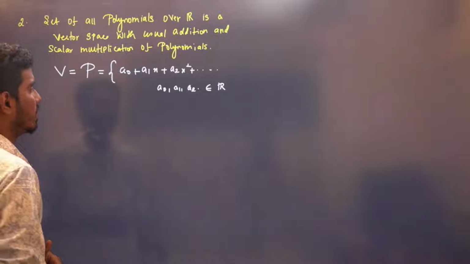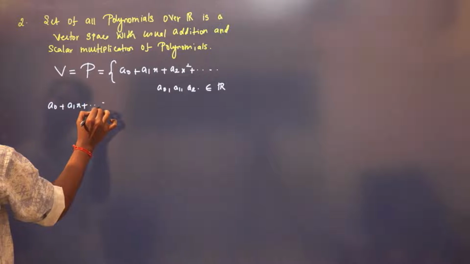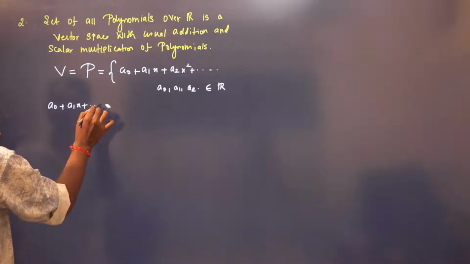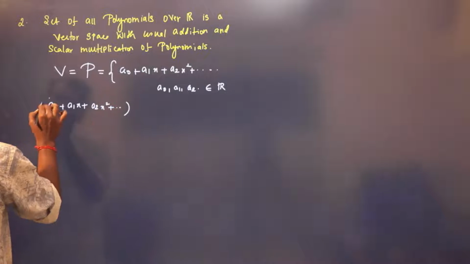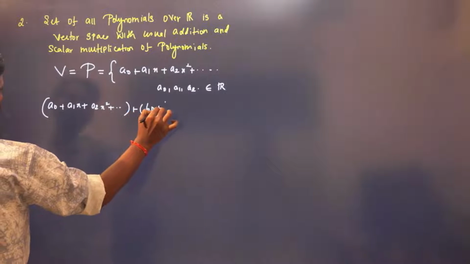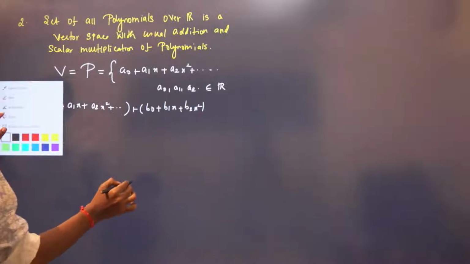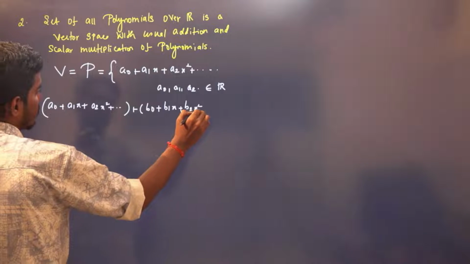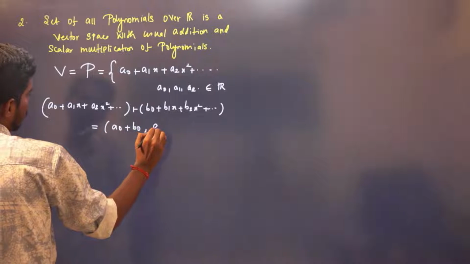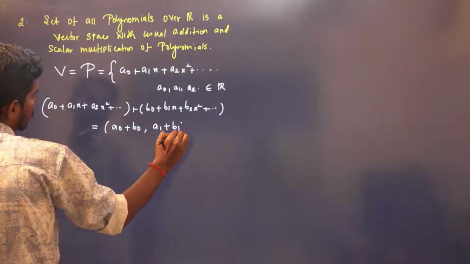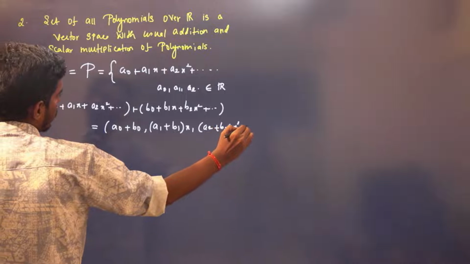You know how to add two polynomials, right? With the addition method defined as a naught plus a1x plus a2x square, and so on, plus b naught plus b1x plus b2x square. This is a naught plus b naught, plus a1 plus b1 times x, plus a2 plus b2 times x square, and so on.